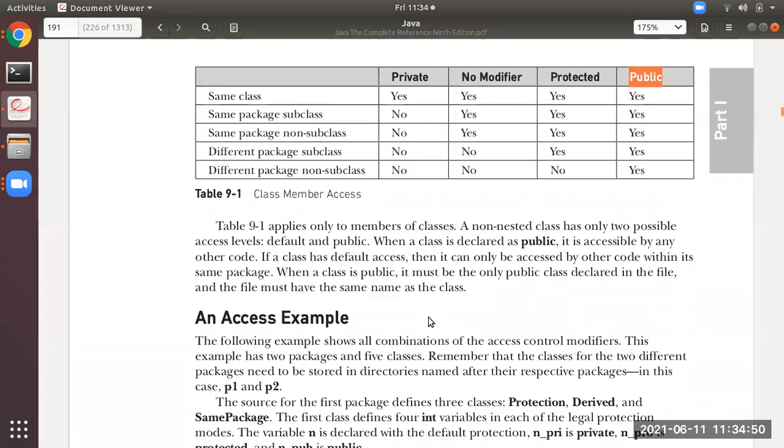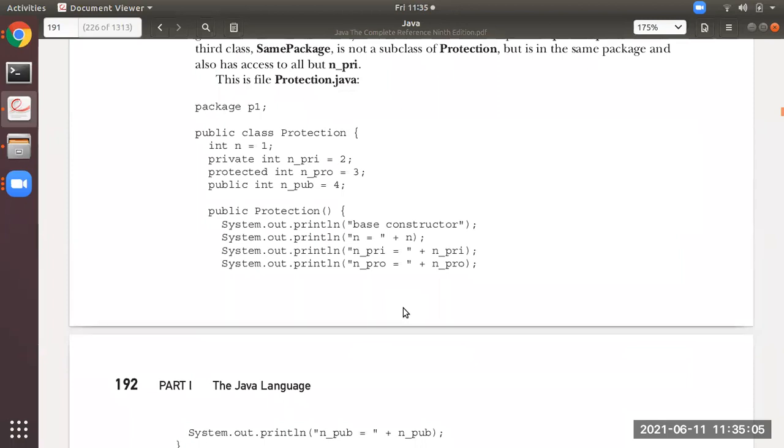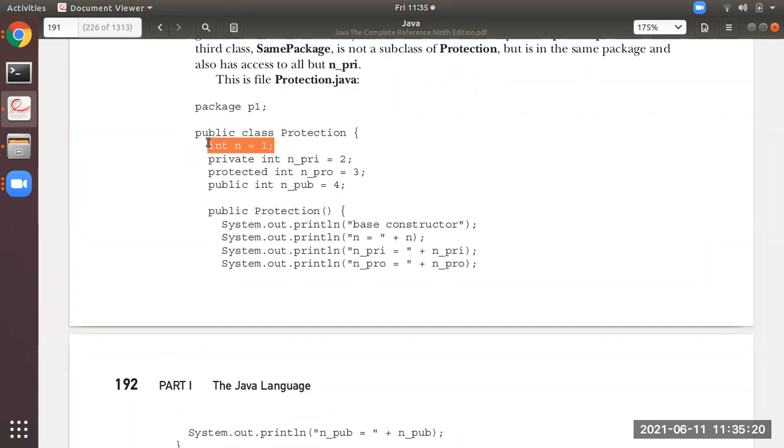As you all know, any variable or method declared as private in a class cannot be accessed by child classes or any other classes outside. That is the private access specifier. Like you can see over here, this is a class Protection, which is declared as public. There are 4 variables. The first variable n has the default access specifier, which is no modifier.